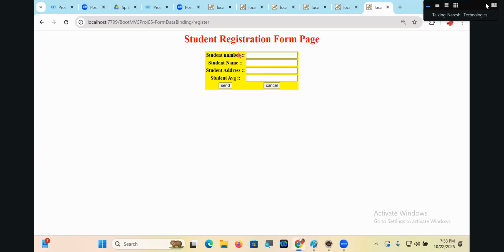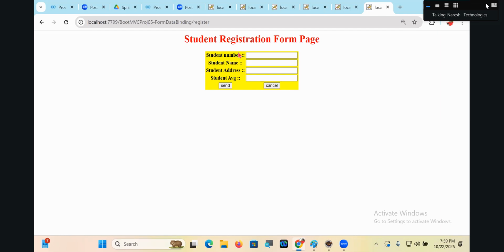Spring MVC also gives two JSP tag libraries. One is generic, one is form. Form is having a lot of tags to design form components and form pages. Generic is for general purpose tags. And every JSP tag library is identified with its what? Tag lib URI. Okay, once we add the Spring MVC jars, those tag libraries will come automatically.